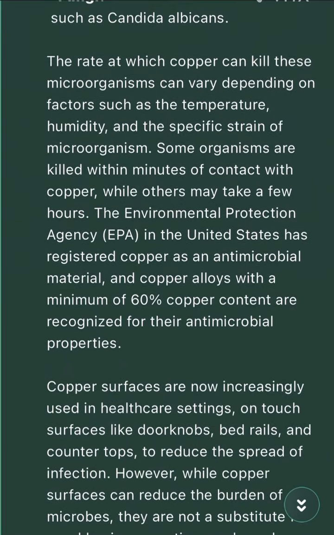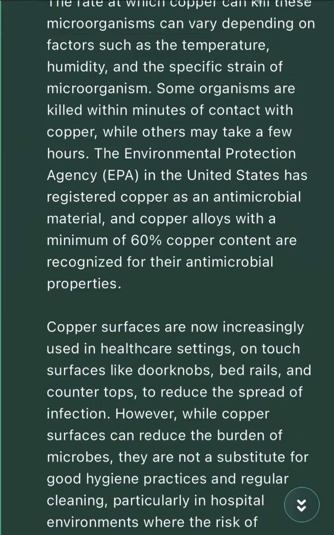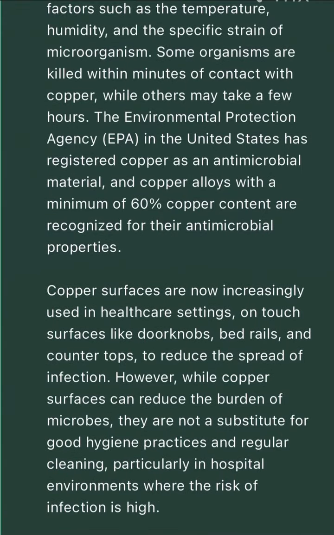The rate at which copper can kill these microorganisms can vary depending on factors such as the temperature, humidity, and the specific strain of microorganism. Some organisms are killed within minutes of contact with copper, while others may take a few hours. The Environmental Protection Agency, EPA, in the United States has registered copper as an antimicrobial material, and copper alloys with a minimum of 60% copper content are recognized for their antimicrobial properties.